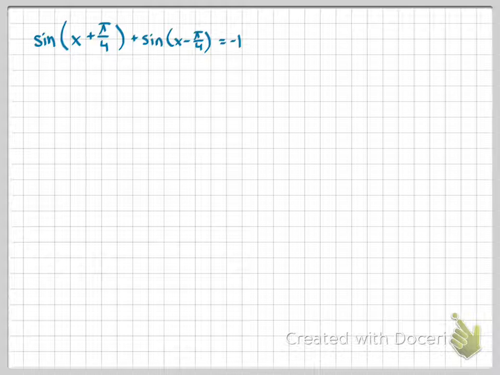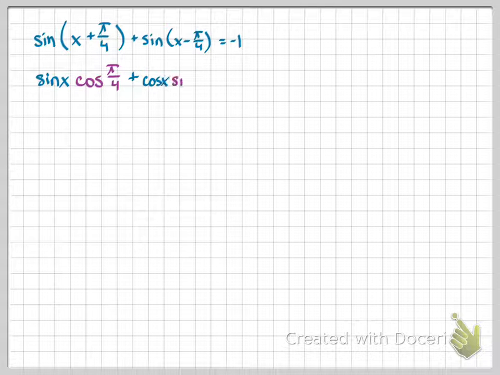Well, if you remember, when we did identities, we had a formula for when we had the sine of things added or the sine of things that are subtracted. So you need to go find that formula and we'll apply it in this instance. So the sine of x plus pi fourths is going to be, once the formula is applied, the sine of x times the cosine of pi fourths plus the cosine of x times the sine of pi fourths.